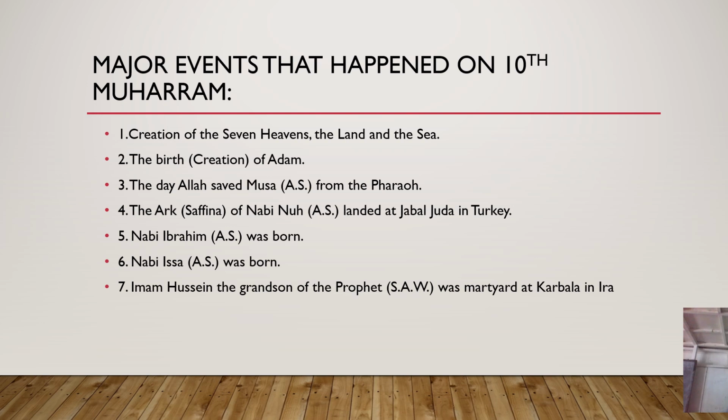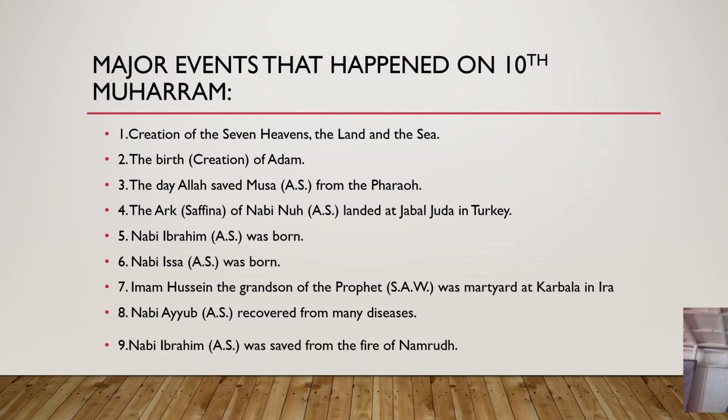Then another major event that happened in the month of Muharram concerns Nabi Ayyub alayhi salam. Remember we said Nabi Ayyub alayhi salam suffered from very many diseases, and he was among the prophets who had the strongest patience, despite all those challenges and everybody running away from him. Therefore, Nabi Ayyub alayhi salam recovered from many diseases on 10th Muharram.